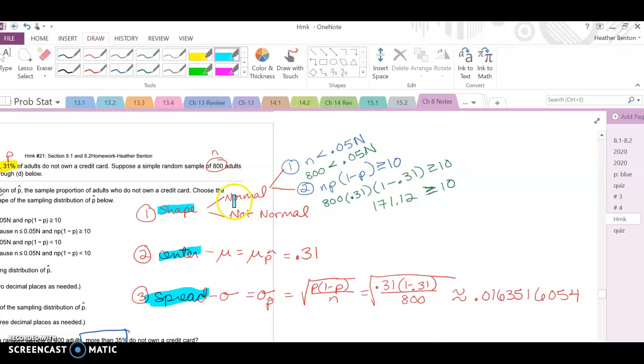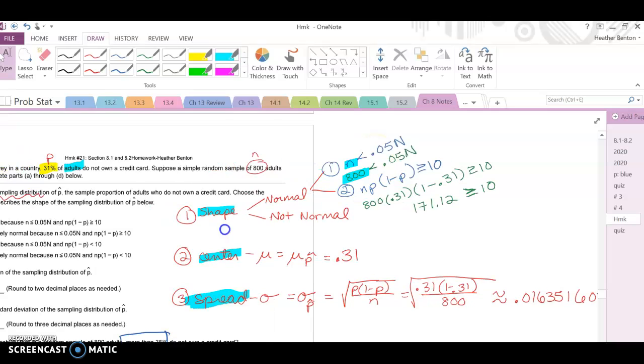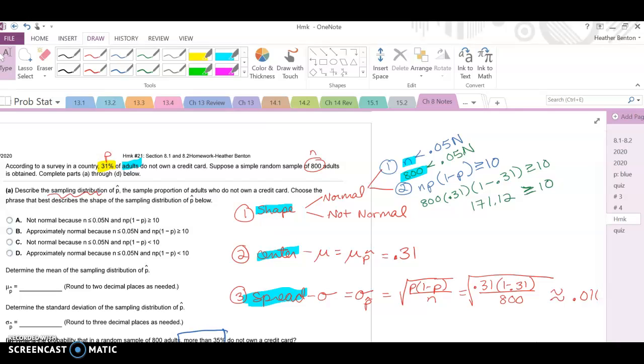So first of all, to decide if it's normal or not normal, we know that our n has to be less than 5% of our big N of our population. Since we're talking about the population of adults in a country, we're going to assume that this country is large. It's not some teeny tiny little country, and that 800 is a small enough sample that it's under 5% of the population. I wish they'd given us more information, but that's okay. We'll just roll with it. So this is a yes, we met that one.